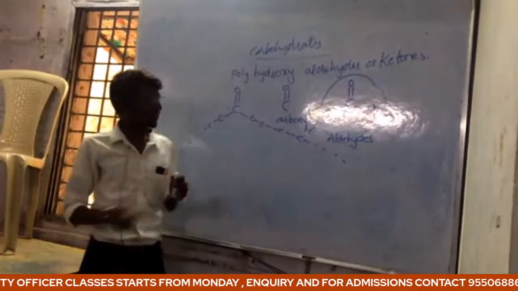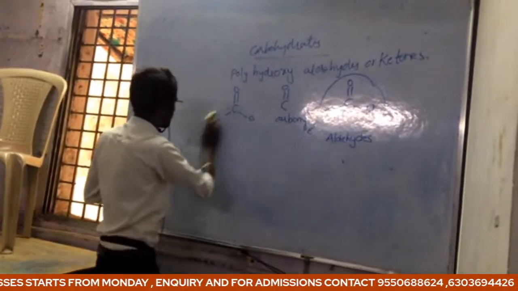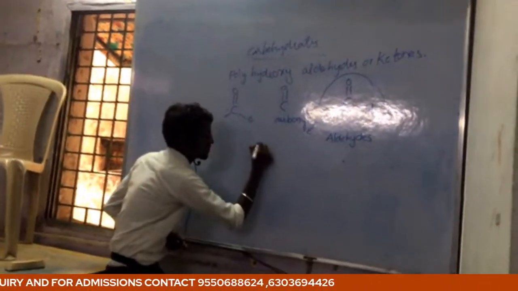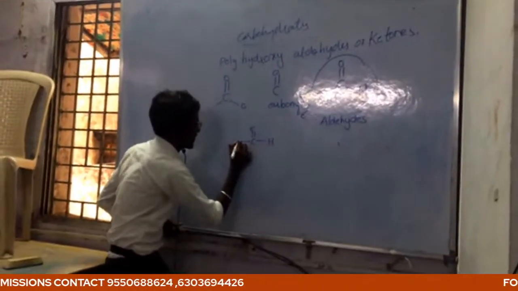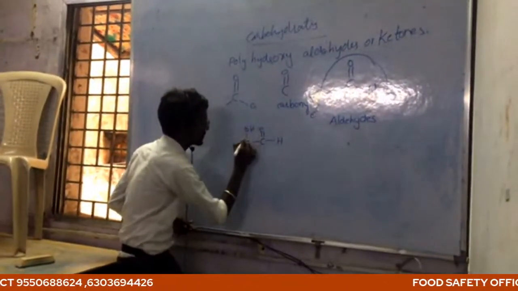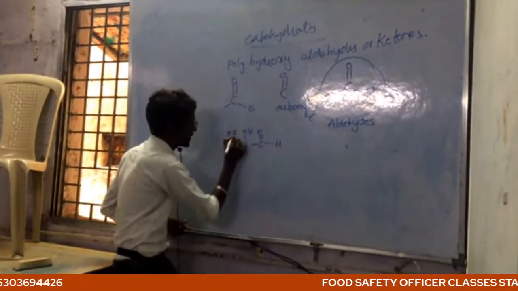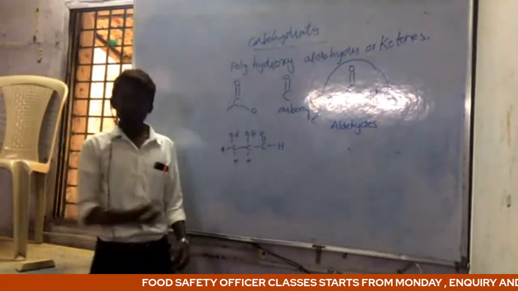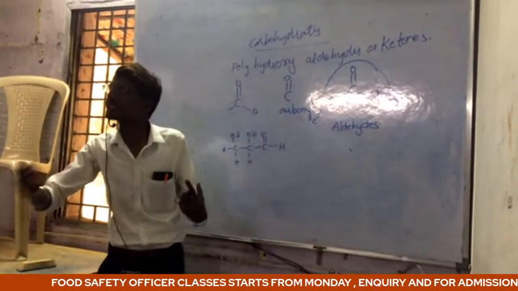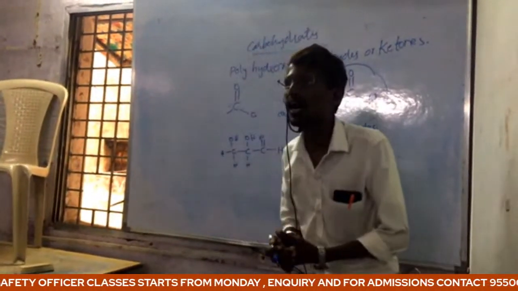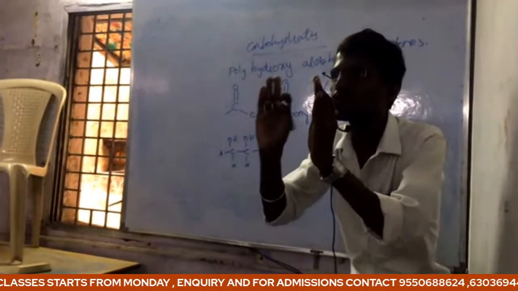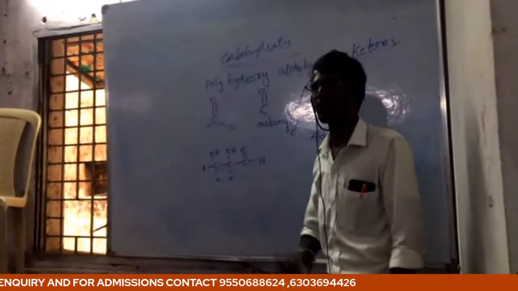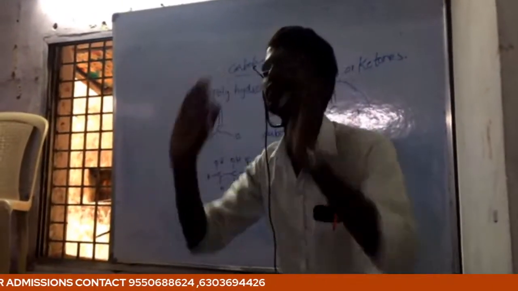For example, when we see the structure, we see the aldehyde group, COH, existing with the H. So when two or more hydroxyl groups exist in the compound, the compound is said to be a carbohydrate.